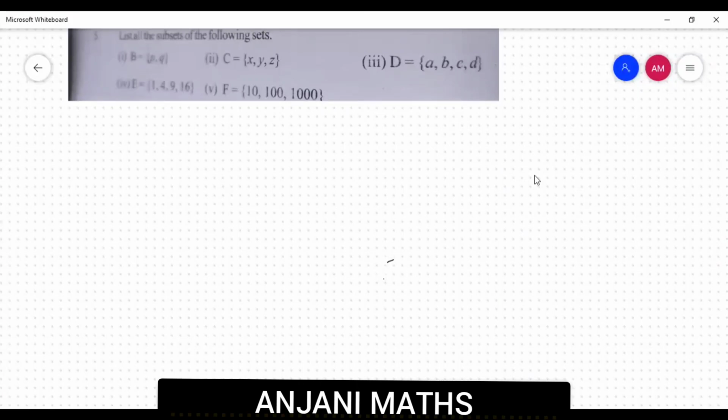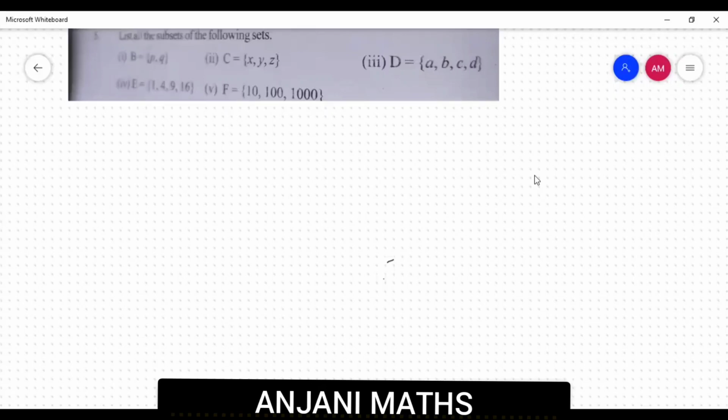The first one is, depending upon the number of elements of a set, we get the number of subsets. That is, if n of A is equal to n, then the number of subsets of A is equal to 2 power n. The second one is, pi is a subset of A and A is a subset of itself. So these points we will consider to list all the subsets of the given set.